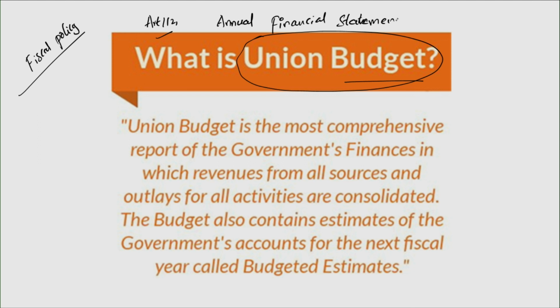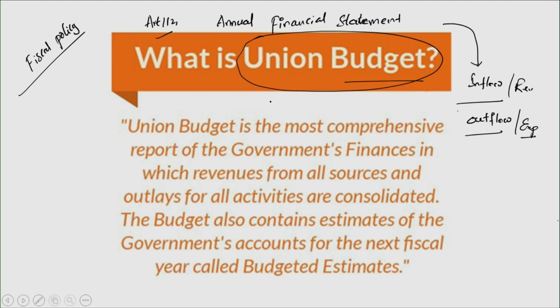And as you know, any financial statement, profit and loss statement, income expenditure statement, cash flow statement, balance sheet, simply consists of information related to inflow, how much money is coming in, and information related to outflow, how much money is going out of the exchequer. Inflow, outflow, or revenue and expenditure, isn't it? So that's what an annual financial statement consists of, and this annual financial statement is very simply referred to as the union budget.